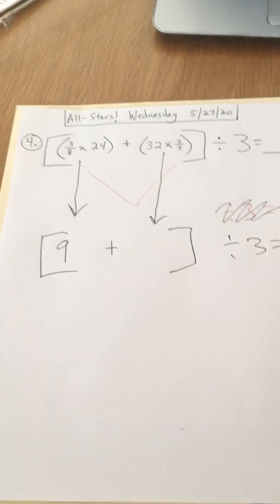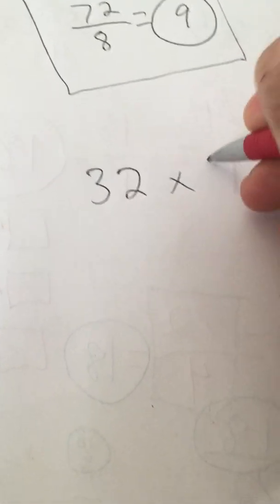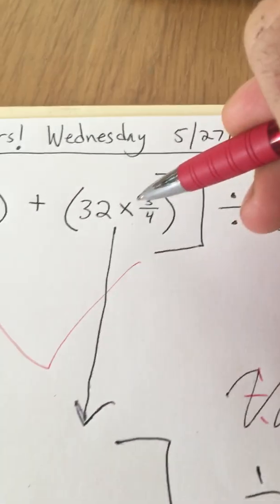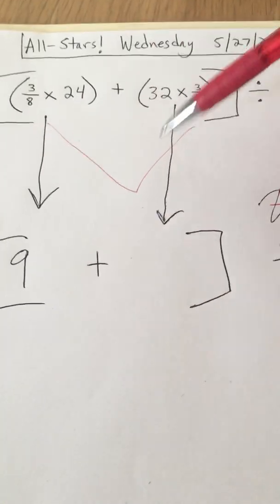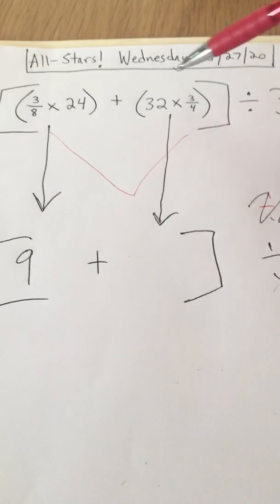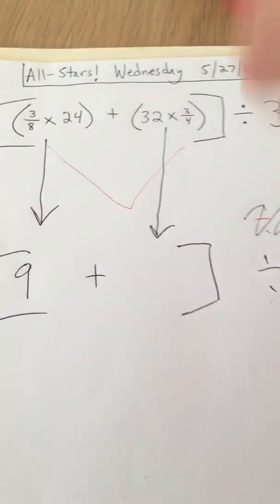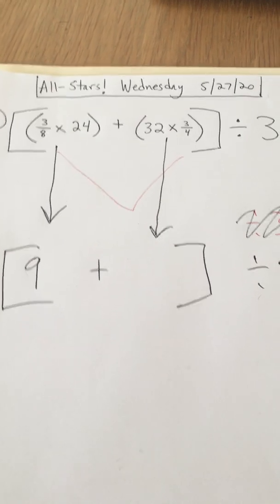Okay? So now we're going to do 32 times 3/4 to solve this part. So we did this parentheses is 9, but we're going to have to add that to this parentheses before we do this division because we've got to do the entire brackets. This whole group needs to be done together.